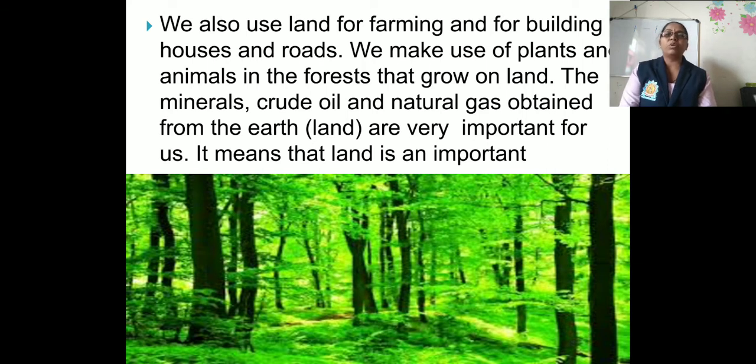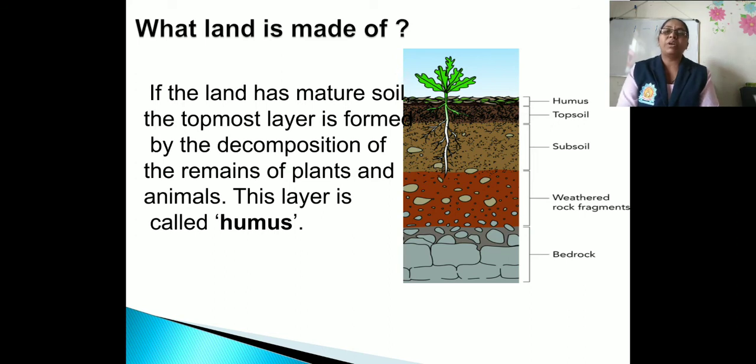The minerals, crude oils and natural gas obtained from the earth are very important for us. It means that land is an important natural resource. So here the land is an important resource. So let us see exactly what land is made up of.